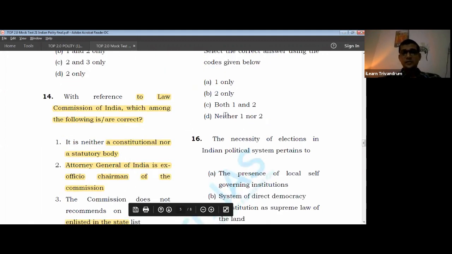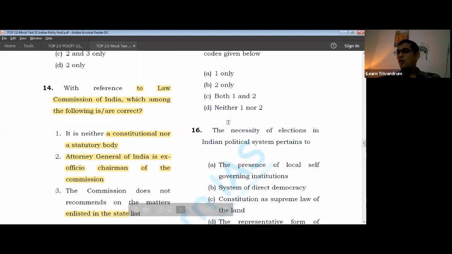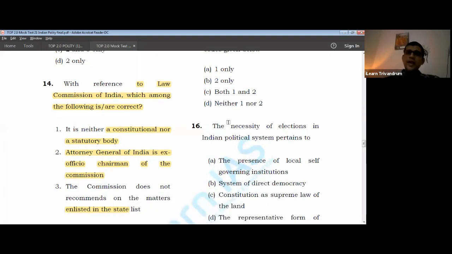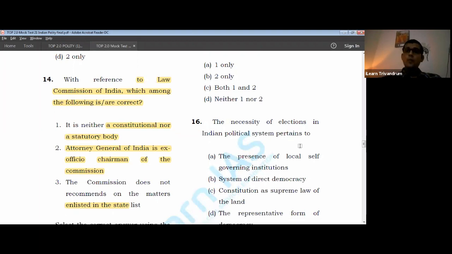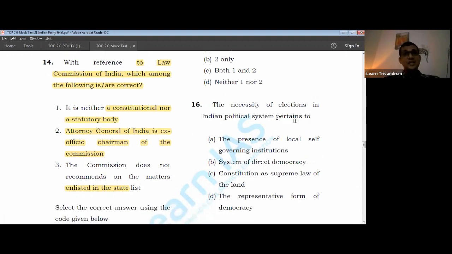Come to 16th question. The necessity of elections in Indian political system pertains to. What is the question? Why do we have elections? India is a democratic country. In a democratic country, what is the purpose of elections? Why do we need them?